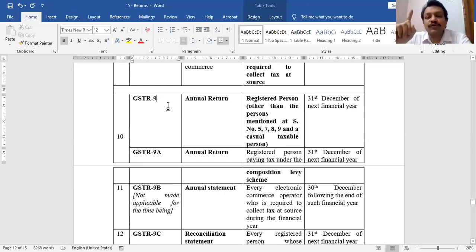9B, electronic commerce operator who has collected the tax. That person is also supposed to furnish the information on annual basis under GSTR 9B, not in 9. But for the time being, 9B has not been made operational. And last, GSTR 9C, for big business houses whose turnover exceeds 2 crore and who are required to get their accounts audited from a chartered accountant. Those people have to give their information in 9 as well as under 9C. That's it. It makes my section 44 complete, annual return.